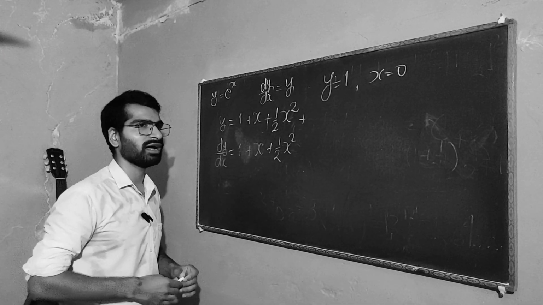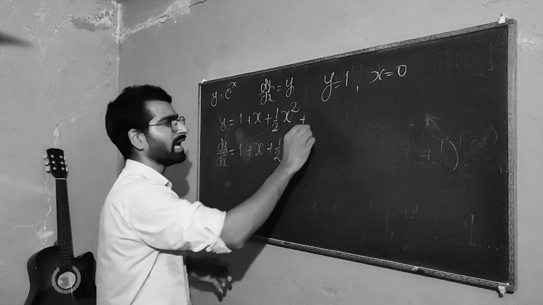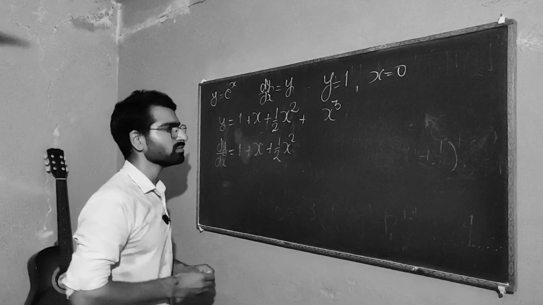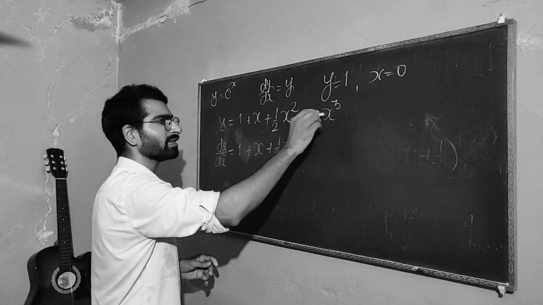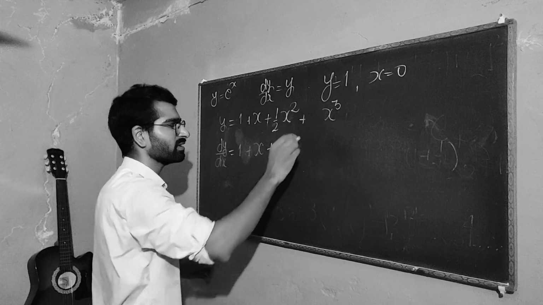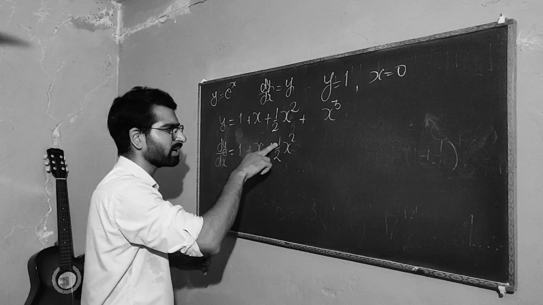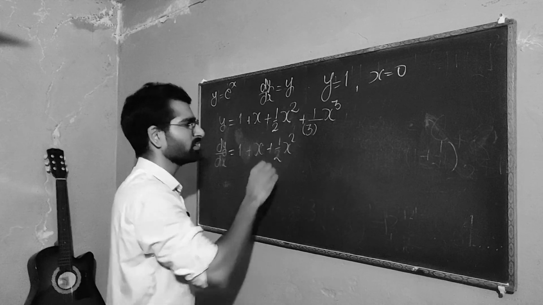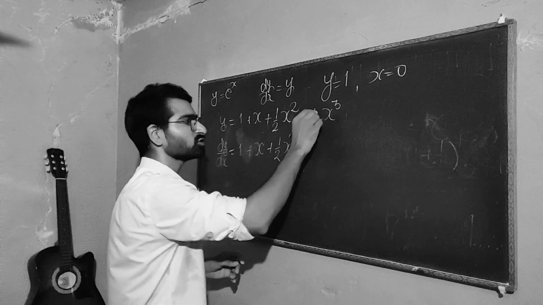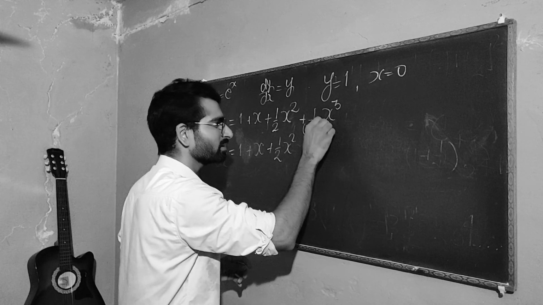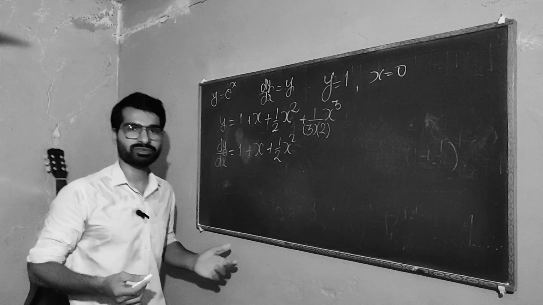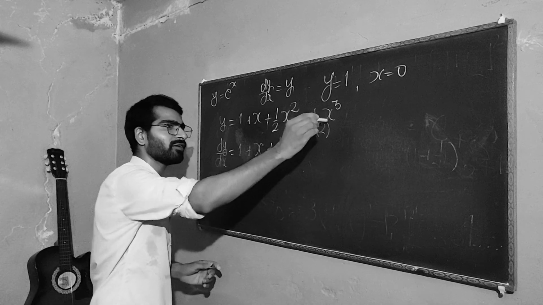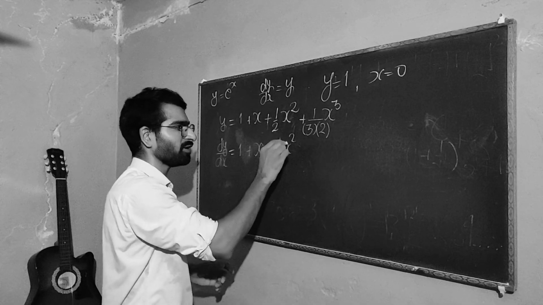So let me guess, what if I add x to the 3? When I take the derivative of that, I get 2 here, then I get 3. But I do not want 3 here, so I will have to divide it by 3. But I want half here, so I will have to divide it with 2, and I will show, right? Take the derivative of that function, you get half x squared.